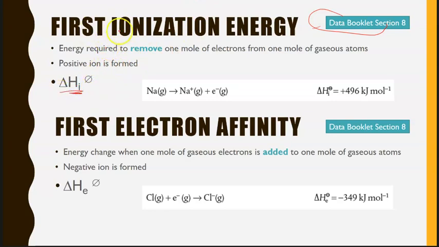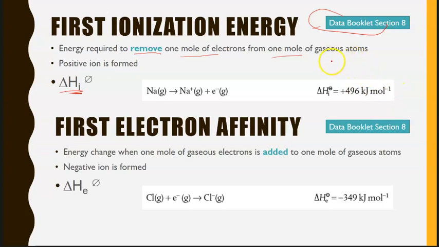So there is one which is the delta H of ionization. These relate to your first ionization energies, which is exactly the same as what we saw back in atomic structure in SL. The energy required to remove 1 mole of electrons from 1 mole of gaseous substance to form a positive ion. So we're removing 1 mole of electrons from 1 mole of substance, so it's going to be an amount of energy per mole.